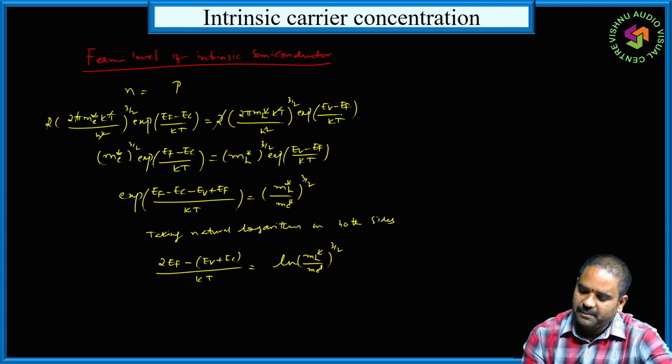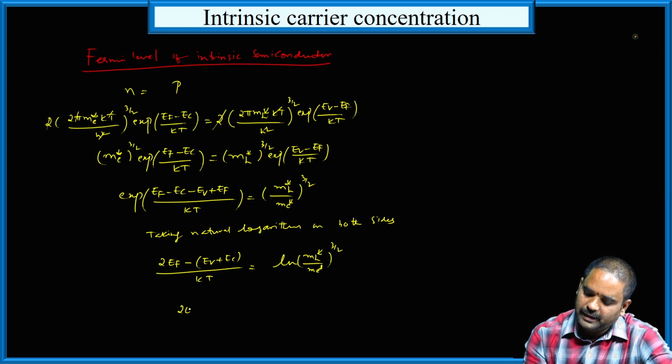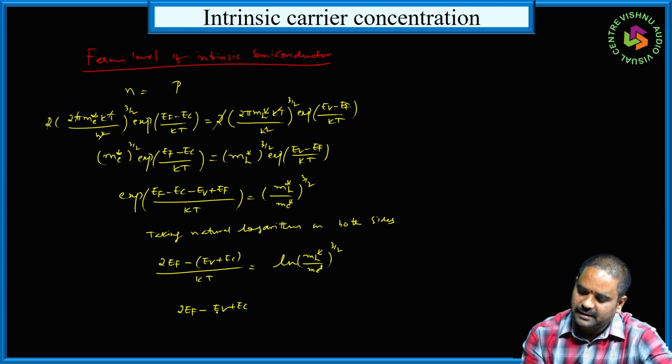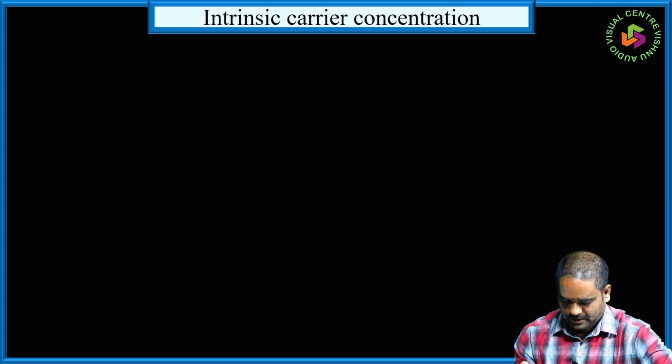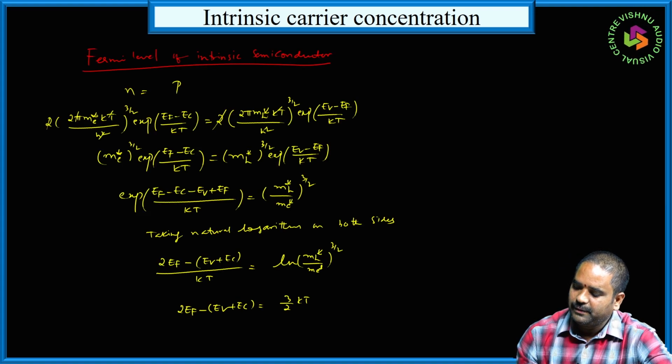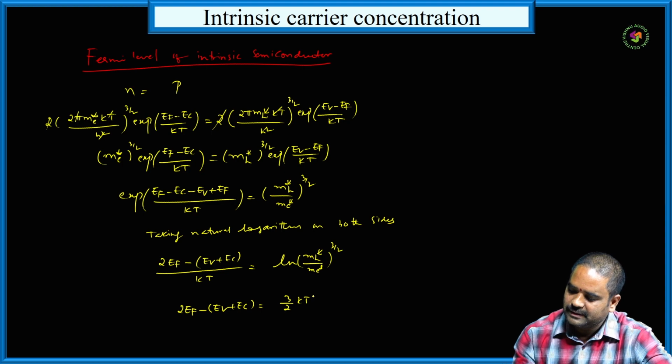So now this term can be written as 2EF minus (EV plus EC) is equal to 3 by 2 KT natural logarithm ln of MH star by ME star.